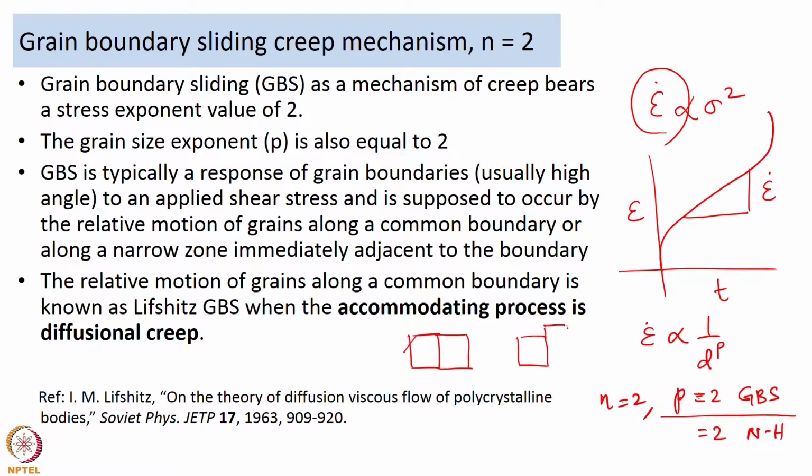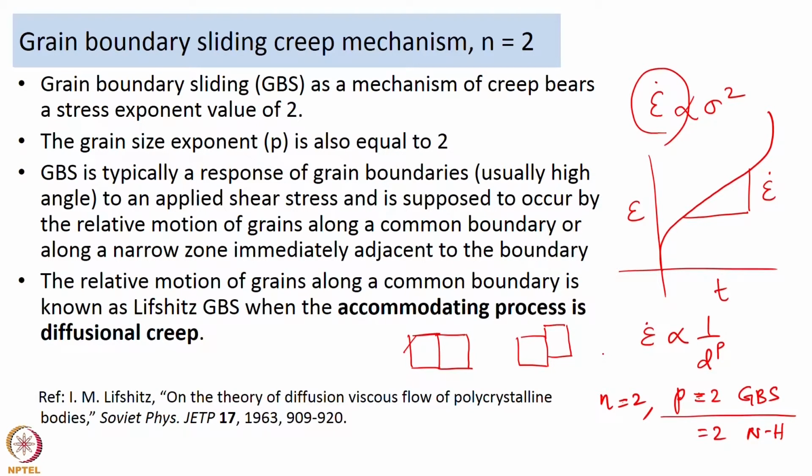So, one grain slides against the other. In a very generic way, that is what grain boundary sliding is. It is the response of the grain boundaries, and not all types of grain boundaries are going to experience grain boundary sliding. The grain boundaries typically have to be high angle grain boundaries. High angle grain boundaries means the grain boundary misorientation should be greater than 15 degrees.